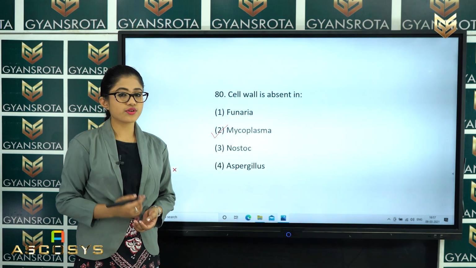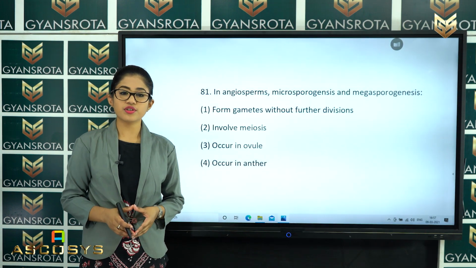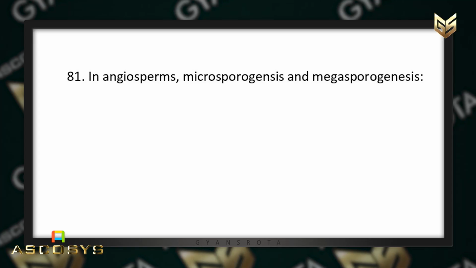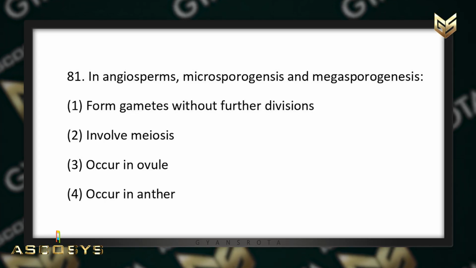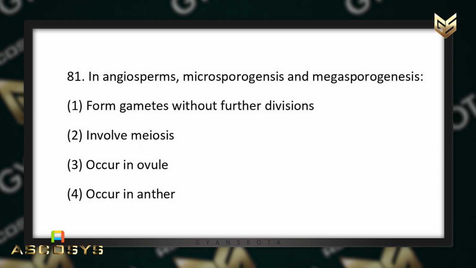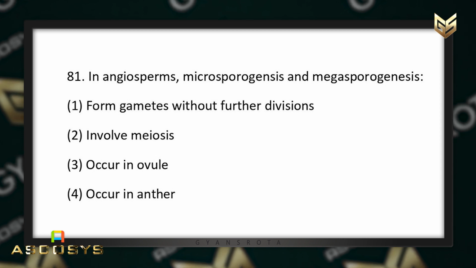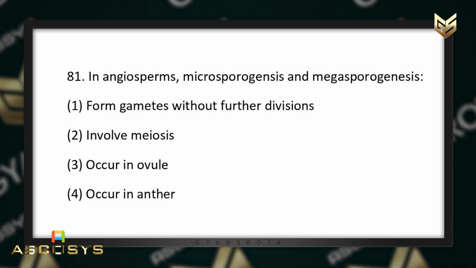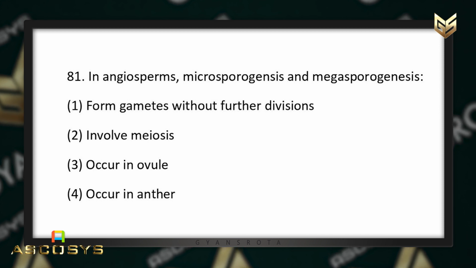Now let's see the next question. Now the next question is question number 81. In angiosperms, microsporogenesis and megasporogenesis, options are given. First is forms the gametes without further divisions. Second is involve meiosis. Third is occurs in ovule, and fourth is occurs in anther.